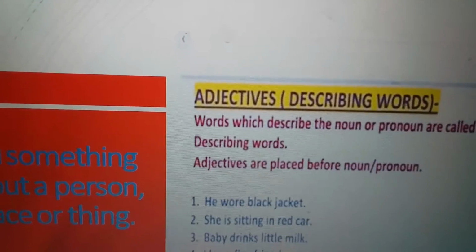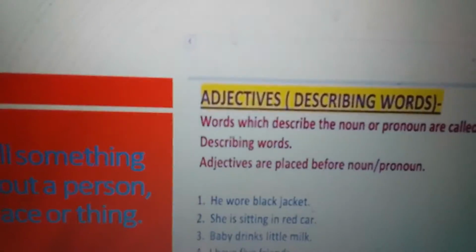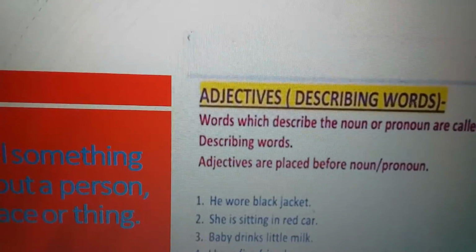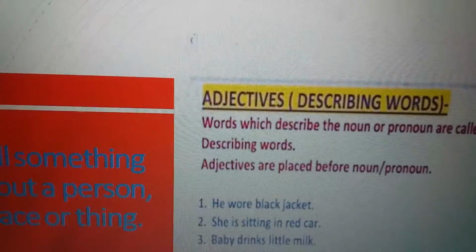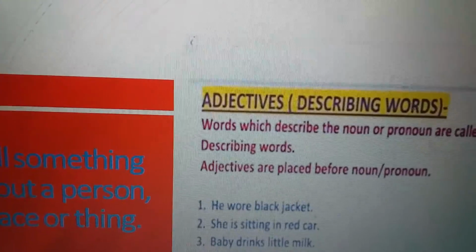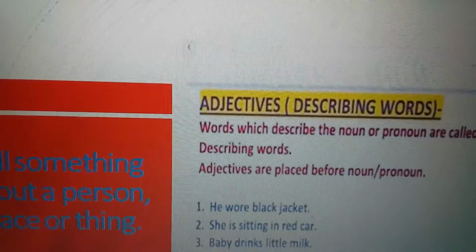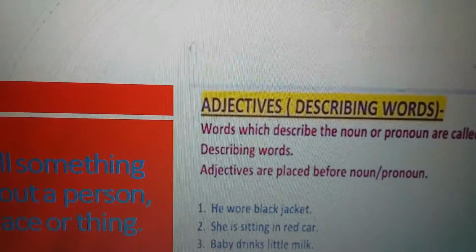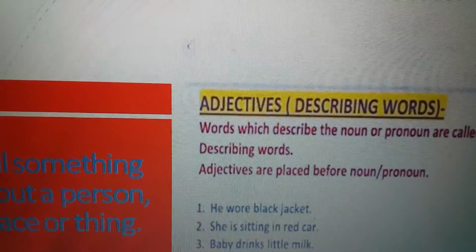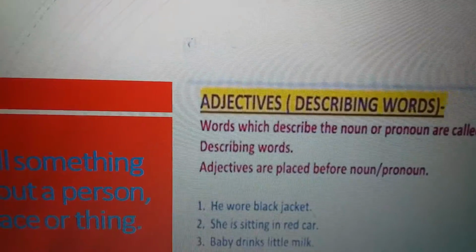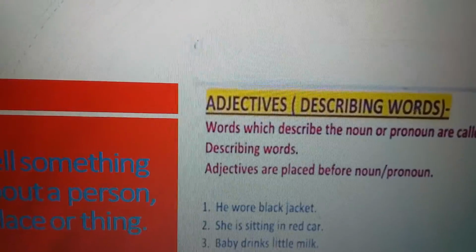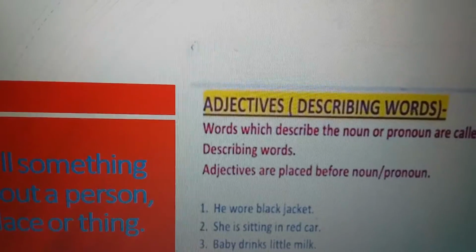Similarly, second one, she is sitting in red car. Car is a noun and red word telling what kind of car. So car is noun and red is an adjective. Baby drinks little milk. Now milk is noun. How much milk?